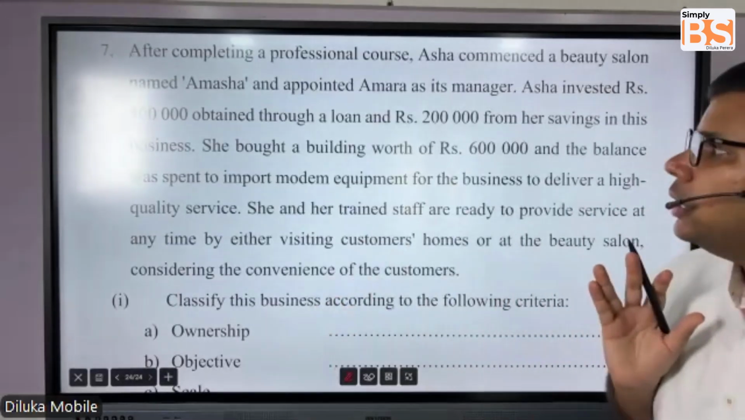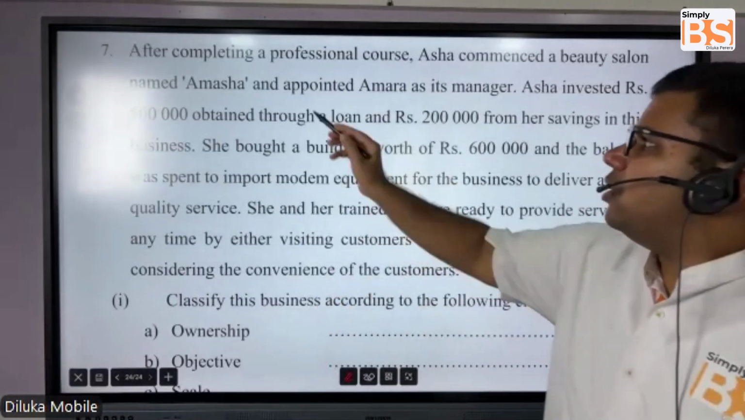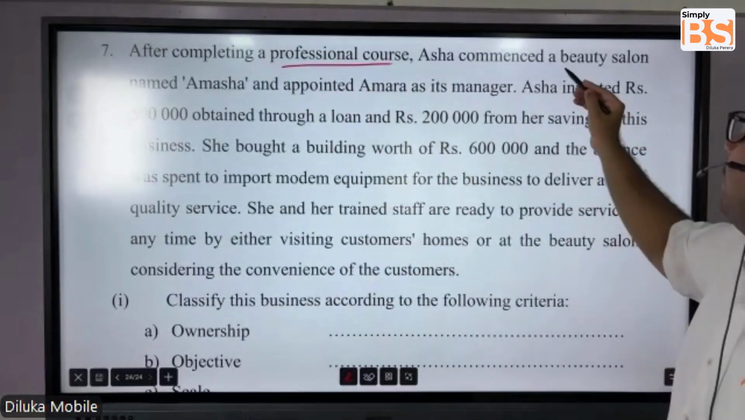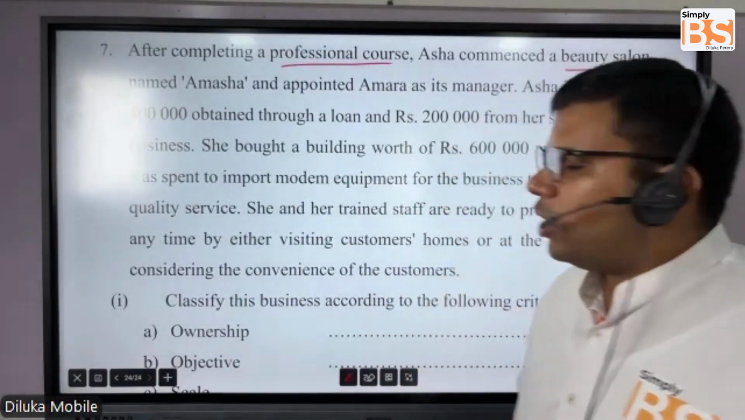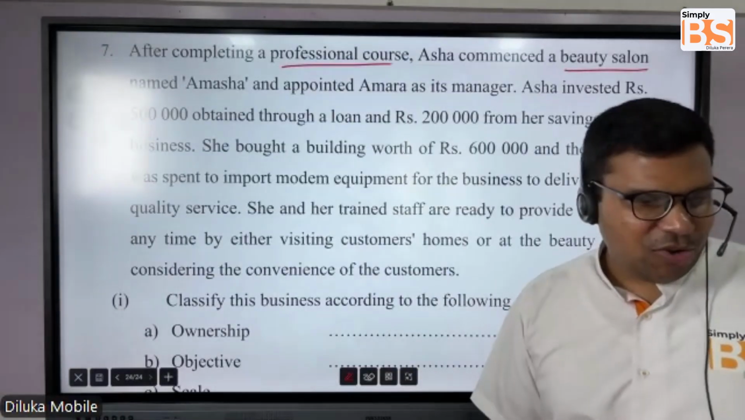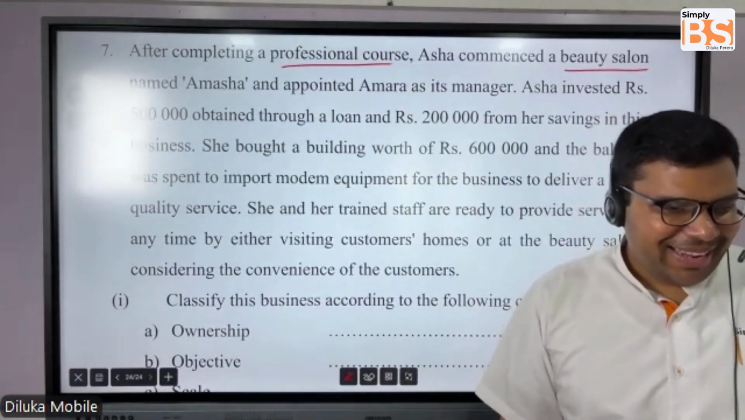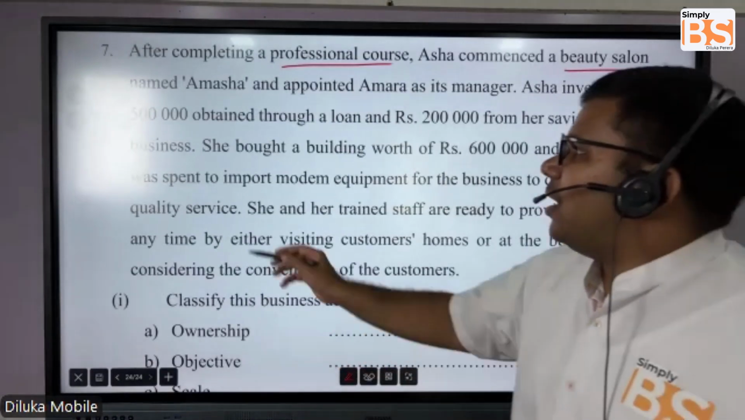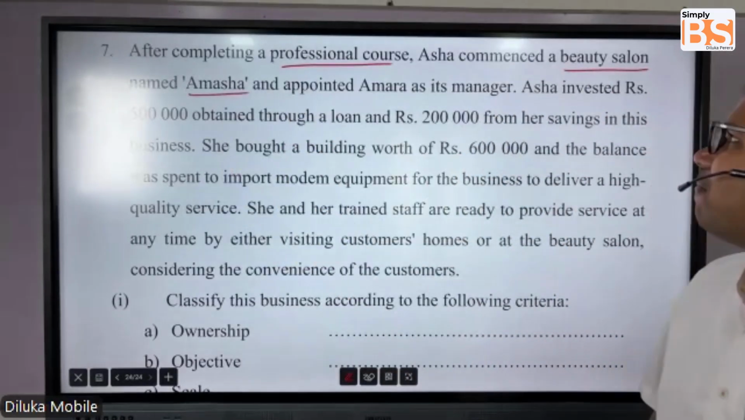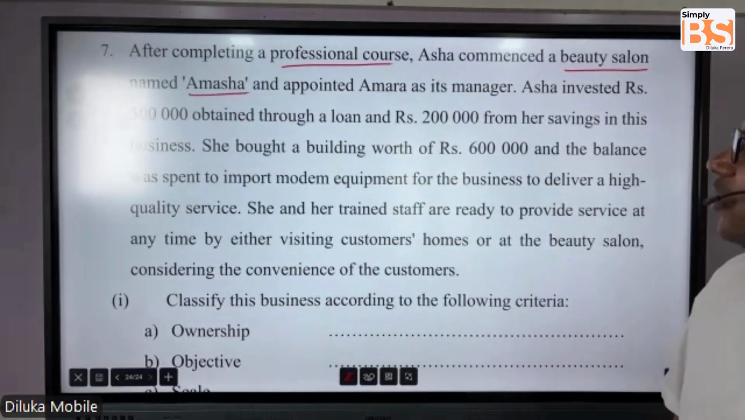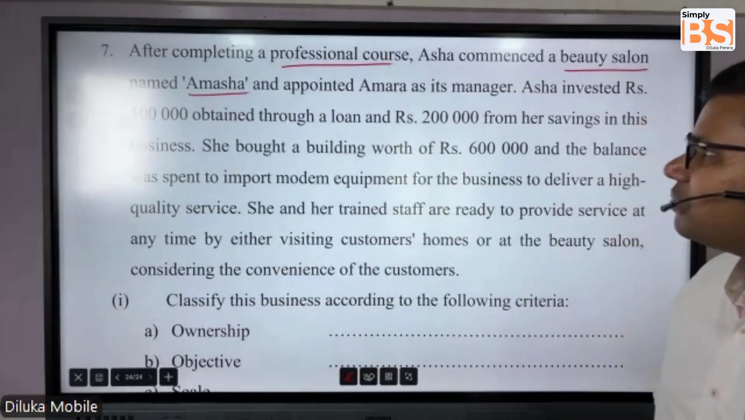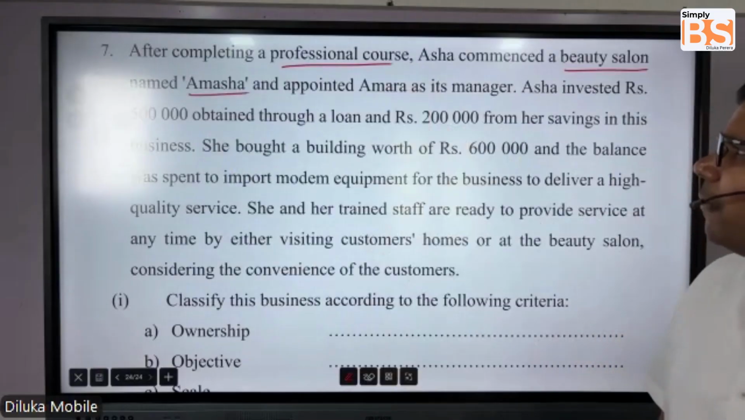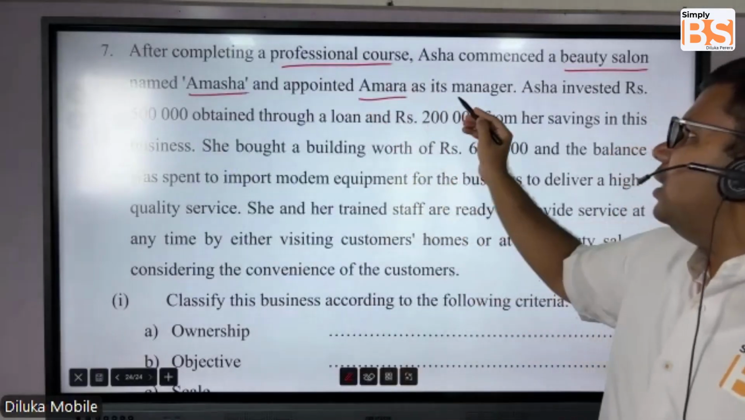After completing a professional course, Asha commenced a beauty salon. Nowadays we have beauty salons everywhere, no? So yes, it's a very popular business in Sri Lanka. Named Amasha. The name of the business is Amasha. Asha is the owner. So she has completed a professional course. Appointed Amara its manager.